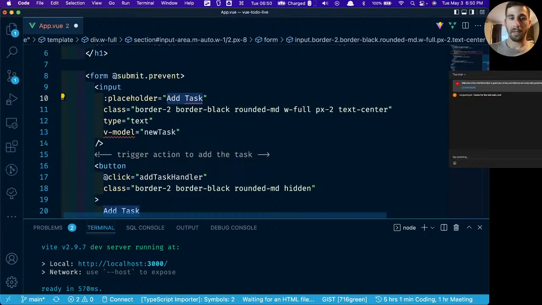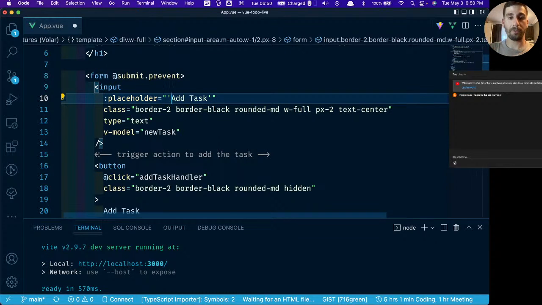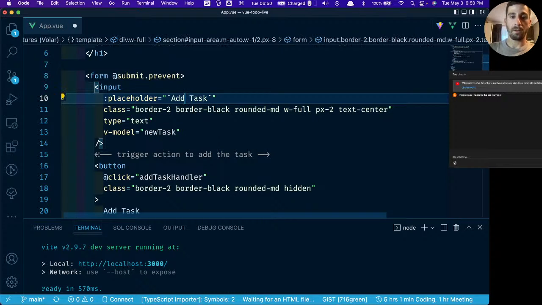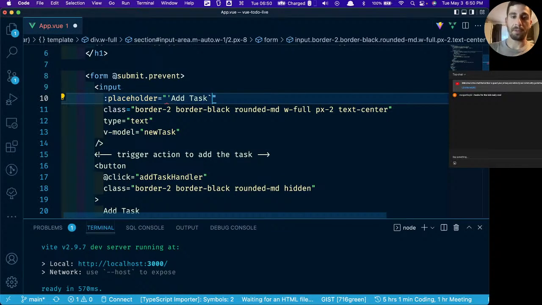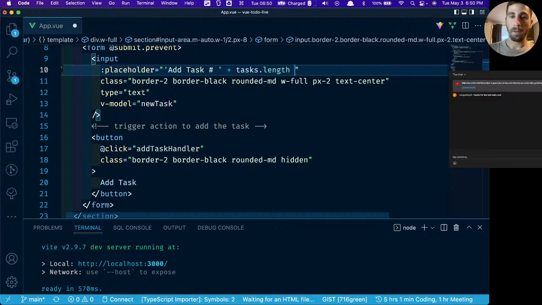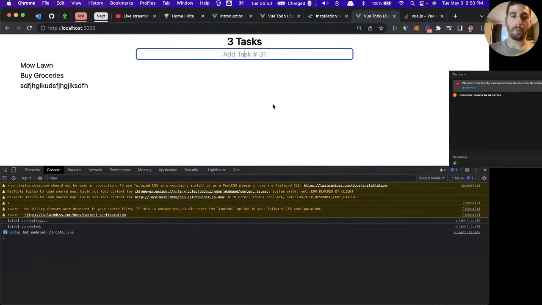And the placeholder can say, again, we have to wrap these in strings now because it's now looking for a variable. This becomes a JavaScript expression once you bind it. So what we can do is let's actually add template strings. Or, I'm sorry, let's just do it like this. It might be a little bit simpler this way. Add task, we'll say add task number, and then we'll have tasks.length plus 1. So if we go back here,